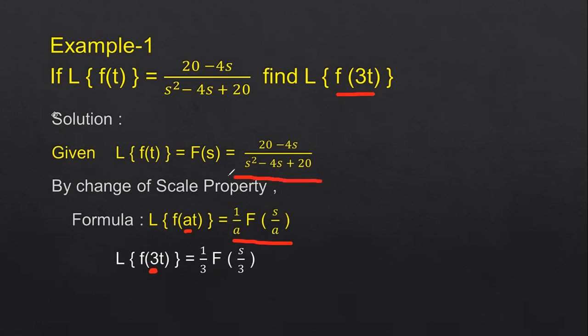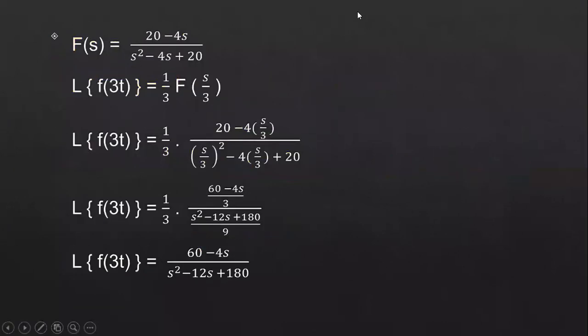So we got the F of s by 3 function. We know the F of s value, he has directly given it in the problem. So wherever you have the s term, simply substitute s by a, that is, s by 3. Wherever you have the s term in the numerator and denominator, just substitute s by 3. So see here, this is the function F of s. Laplace transform of f of 3t is equal to 1 by 3 F of s by 3.